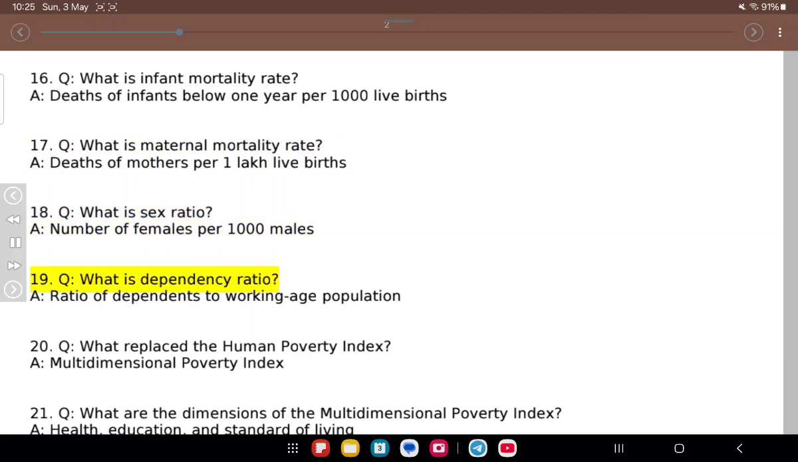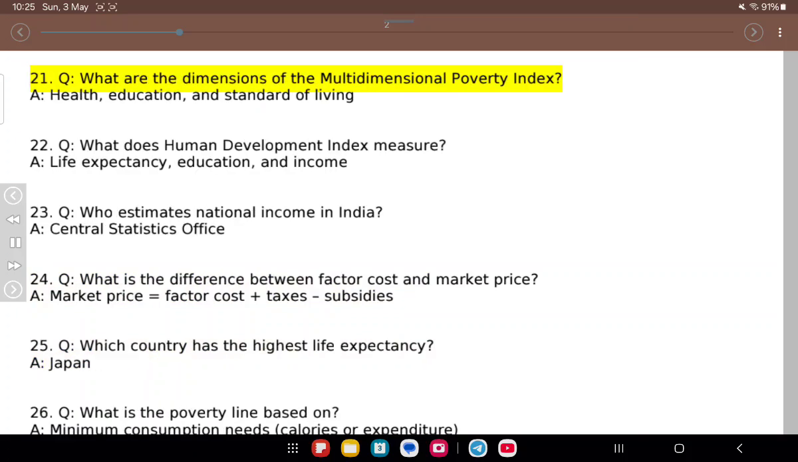19. Q. What is dependency ratio? A. Ratio of dependents to working age population. 20. Q. What replaced the human poverty index? A. Multidimensional poverty index. 21. Q. What are the dimensions of the multidimensional poverty index? A. Health, education, and standard of living. 22. Q. What does human development index measure? A. Life expectancy, education, and income.